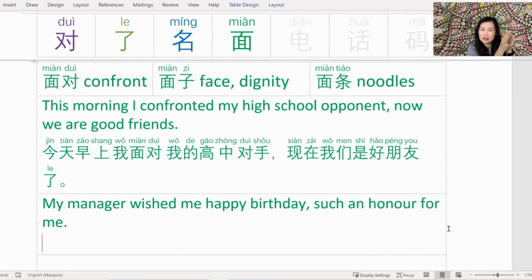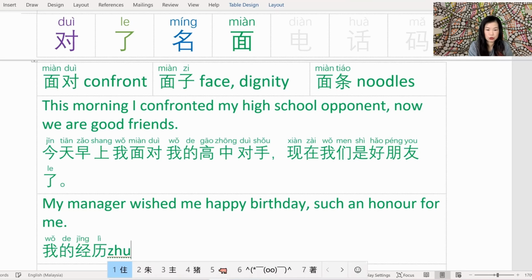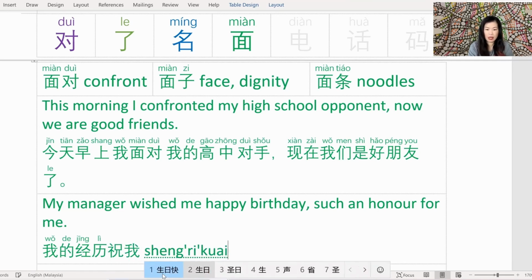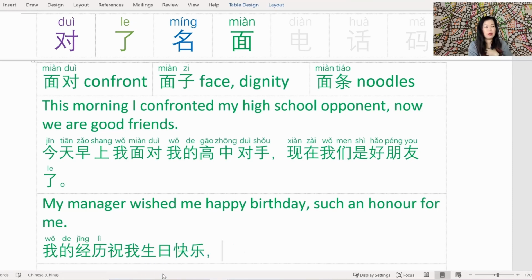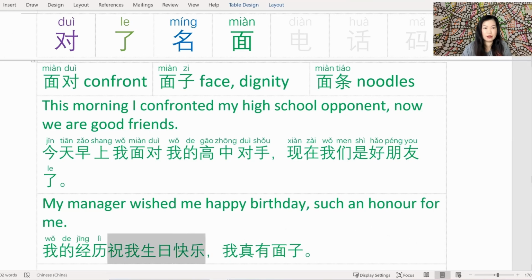Alright, here's a sentence to try and use 面子. It was a bit challenging to come up with a sentence to describe face and dignity in a way that I was able to translate. This is as best I could come up with. My manager 是我的经理. Wish me 是祝我. Happy birthday 是生日快乐. Such an honor for me. 我真有面子. Let's pop the pinyin on and read that back.